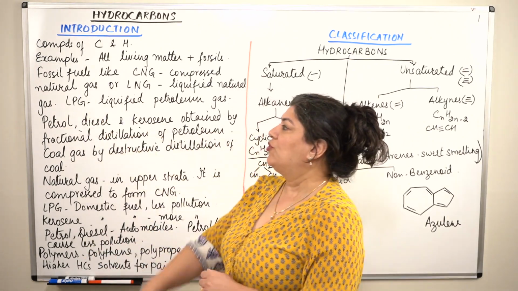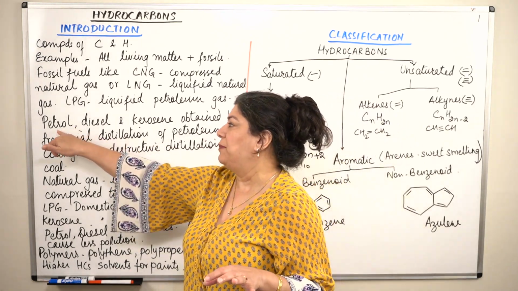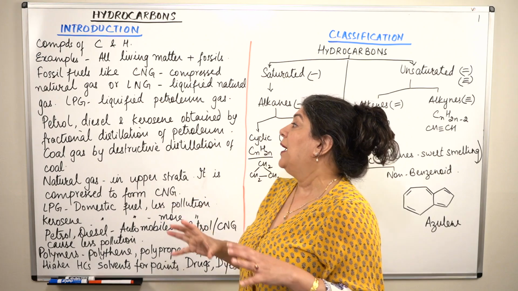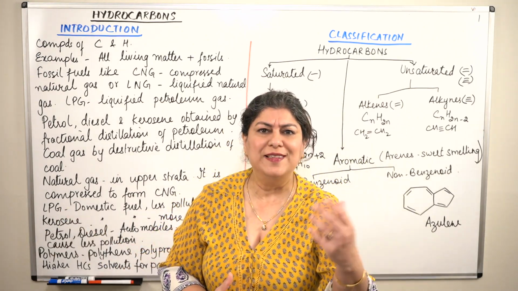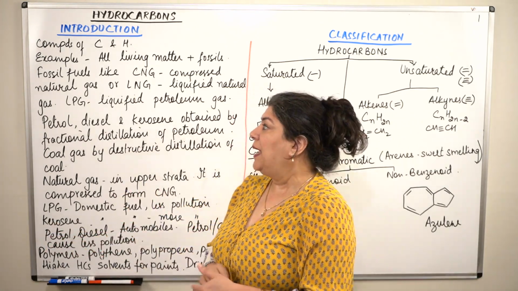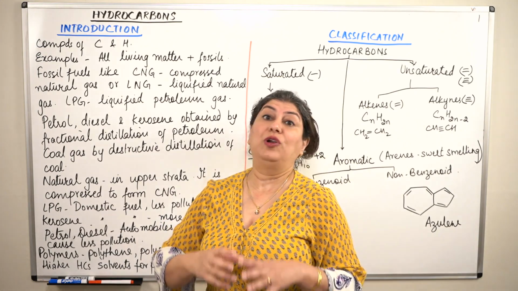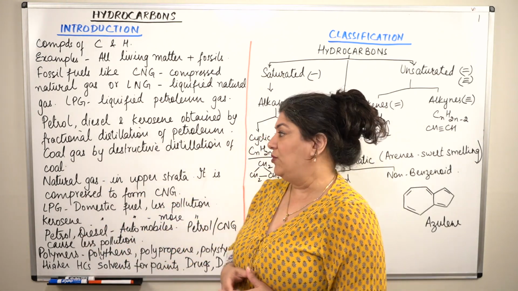So liquefied petroleum gas, and then heavier than that would be other fractions like petrol, diesel, kerosene, and then you have naphtha. Even the candles that you make, the Vaseline that you use, the candle wax, all of those are fractions of petroleum. And all of them act as fuels, and all of them are hydrocarbons. So all these are examples of hydrocarbons.